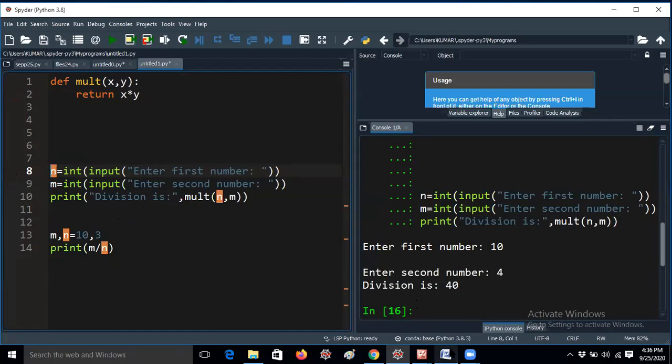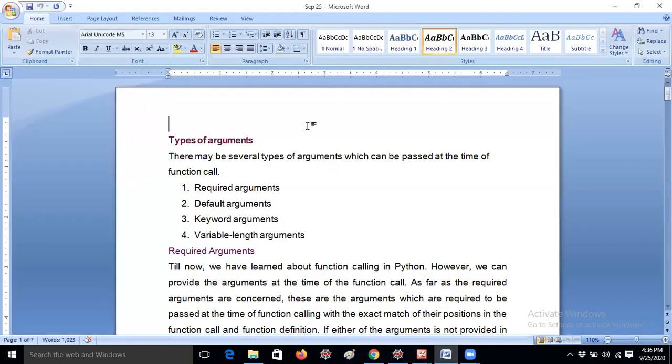Anyway guys, we have only a few topics according to the syllabus. But I would like to give more in-depth knowledge about the functions, guys. So that's the reason I am taking extra arguments, like types of arguments.